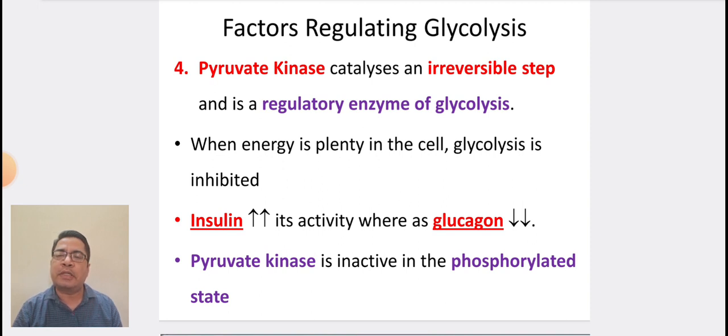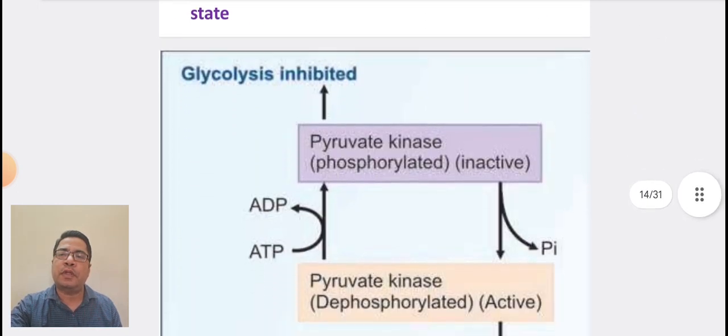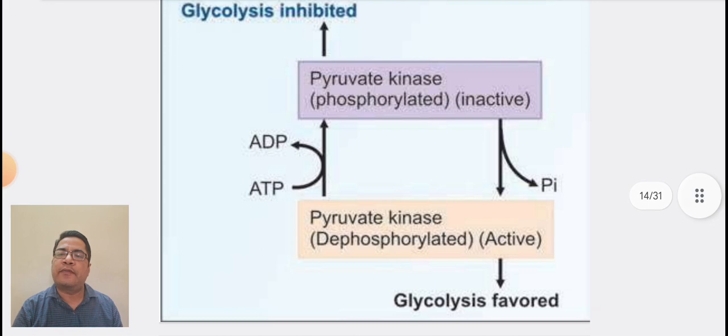Pyruvate kinase is active in dephosphorylated state. In this diagram, we can see that pyruvate kinase, when phosphorylated or inactive, inhibits glycolysis, whereas when pyruvate kinase is dephosphorylated or active, it favors glycolysis.